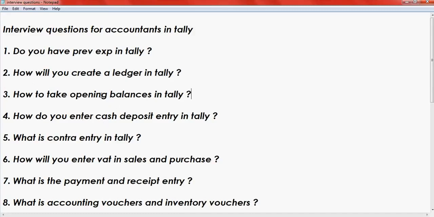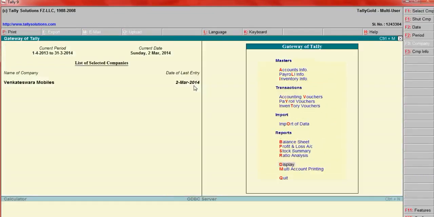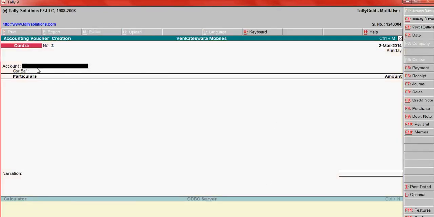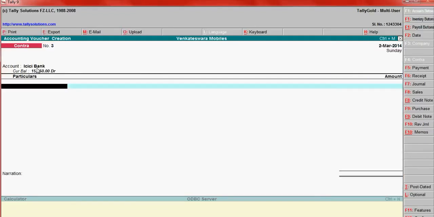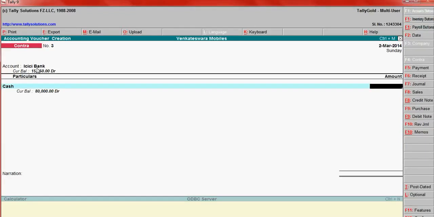Where do you enter cash deposit entry? You have to enter it in contra entries. To enter contra entries, press escape key to come to gateway of Tally. In gateway of Tally, go to accounting vouchers, then press F4 here. Here you have to enter the bank account, then cash account. Say 10,000.